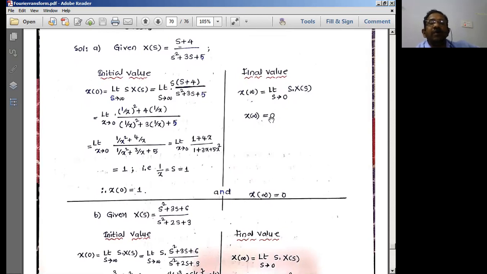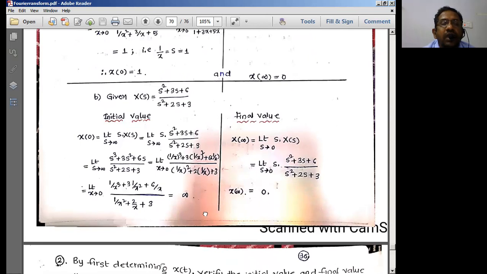Next, go for the final value. Final value means x of infinity is equal to limit s tends to 0. So in this formula directly, you have to substitute s is equal to 0. s into something, s into s plus 4, no? What is 0 into something? That is 0. Therefore, the value of the signal at infinite time is equal to 0 for this particular signal represented in the Laplace transform.